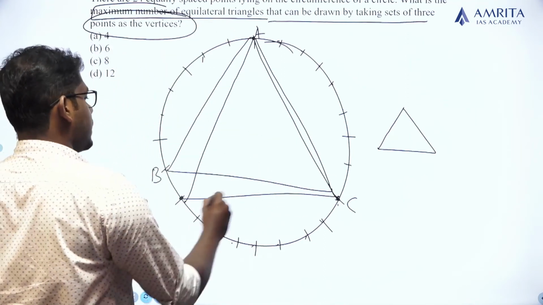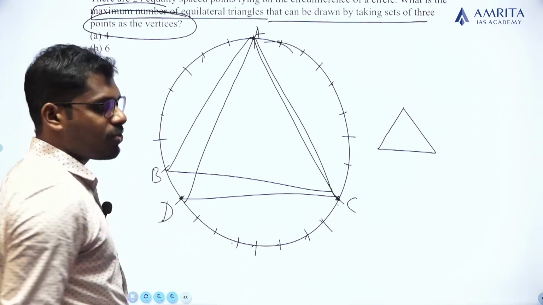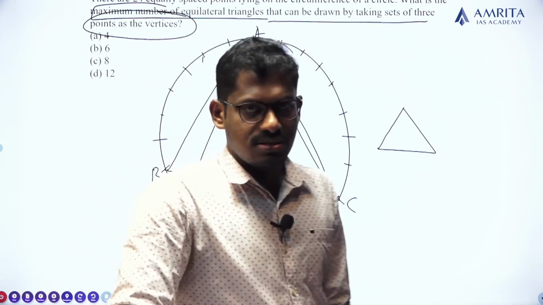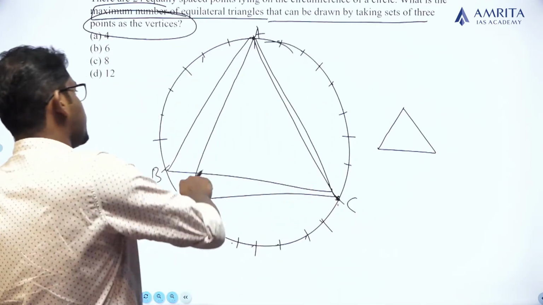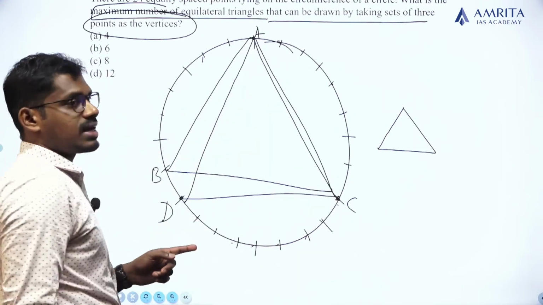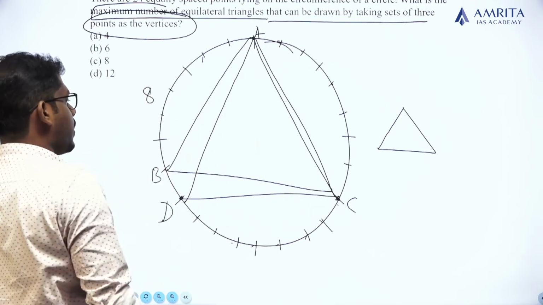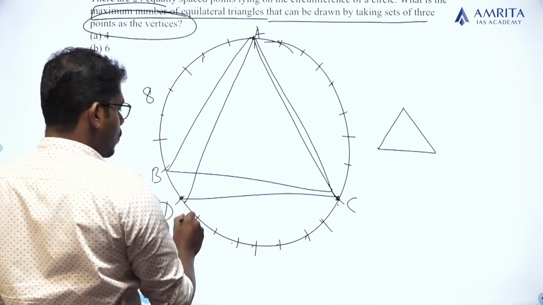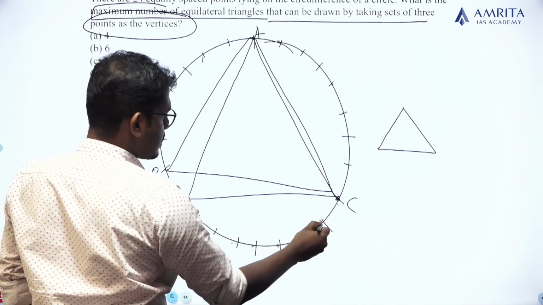But if I am taking ACD as an equilateral triangle, the distance between the vertices, or the number of points between the vertices along the perimeter, along the circumference of the circle, remains the same.